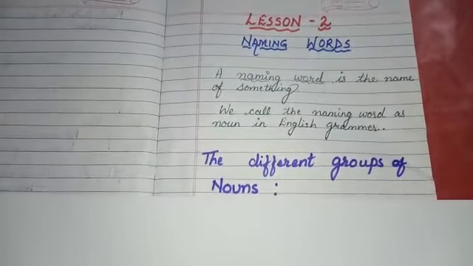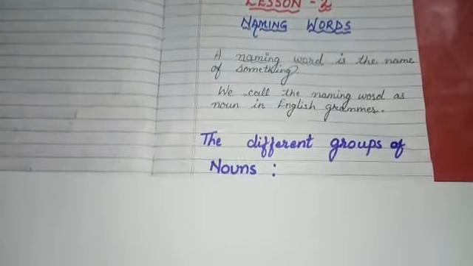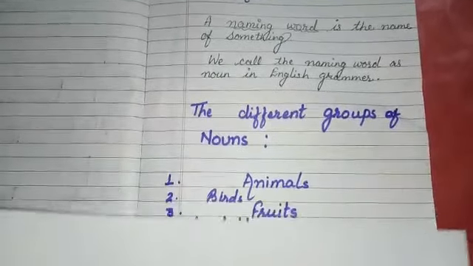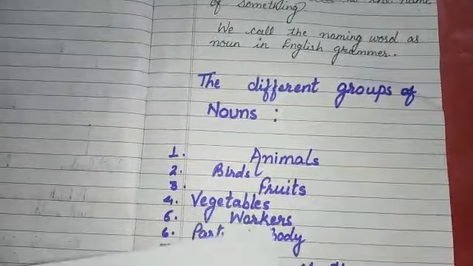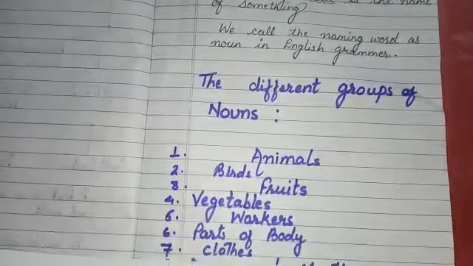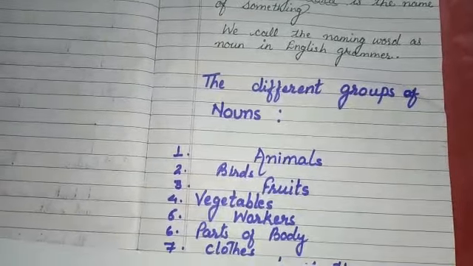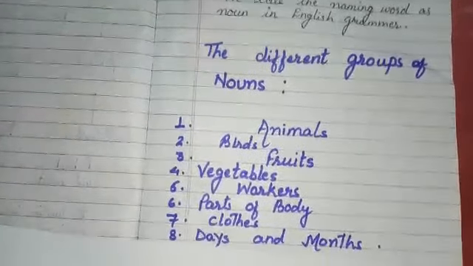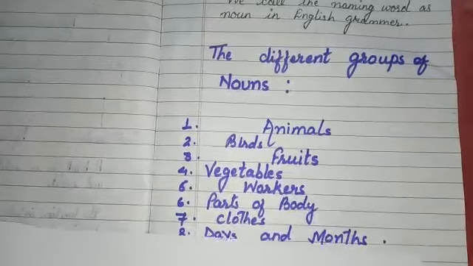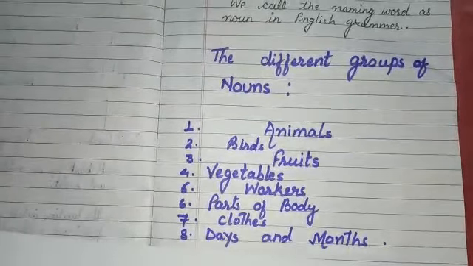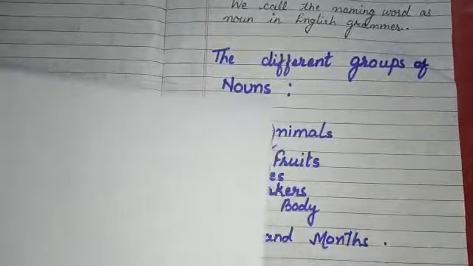So in this lesson we are going to study about the different groups of nouns. What are the different groups of nouns? They are animals, birds, fruits, vegetables, workers, parts of bodies, clothes, days and months. We can divide the nouns in these different groups. There are many other groups, but in this book we are going to study about only these groups.